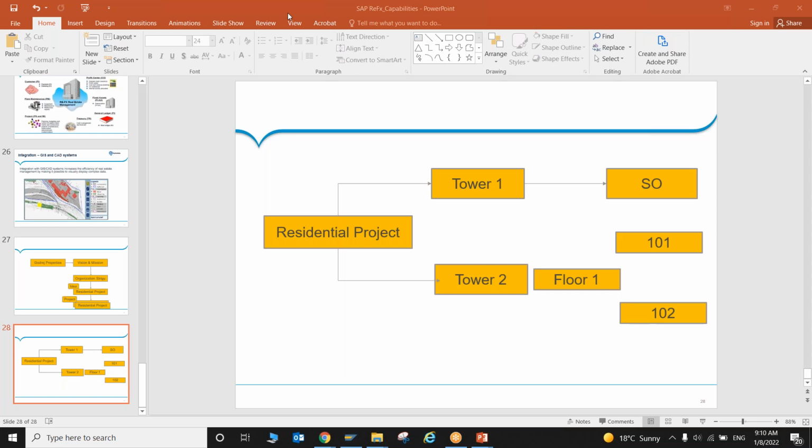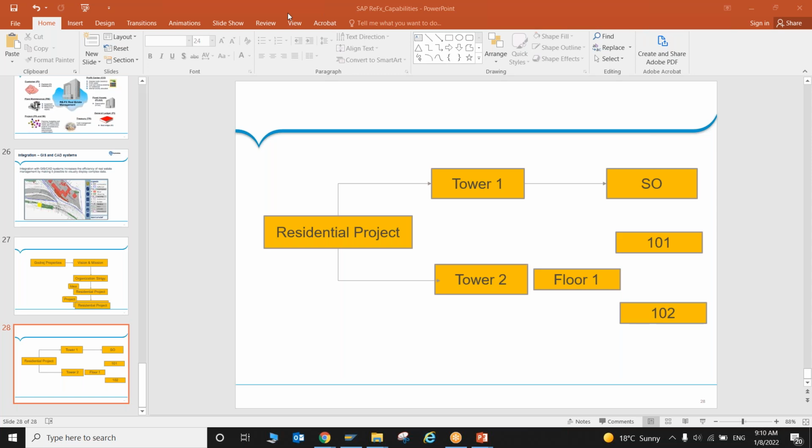Regarding this hierarchy, the master data we are talking about in REFX, like the business entity and rental objects, are those present in CRM also? No, it's not available. That could be the difference, I guess. Let me check this order in CRM, then I'll comment on it. Okay, sure, no problem, sir.